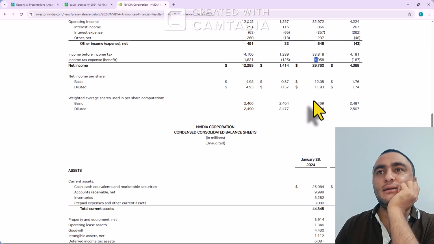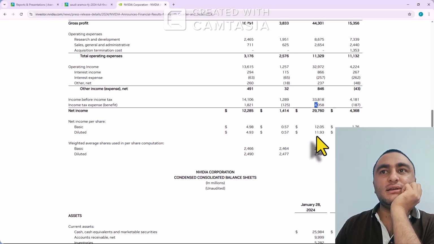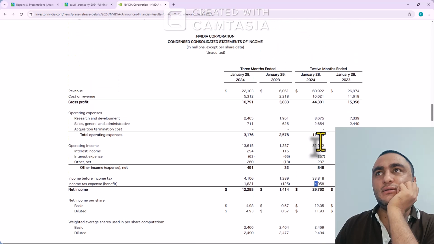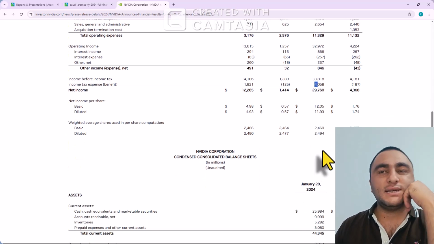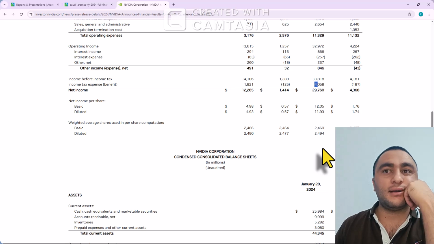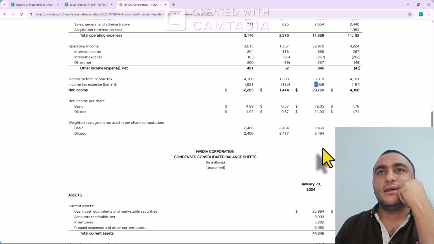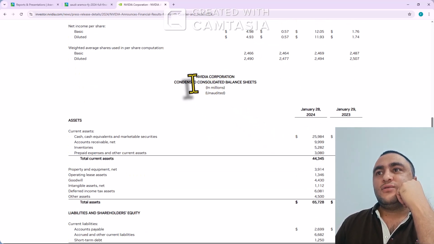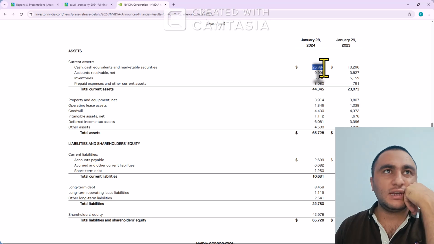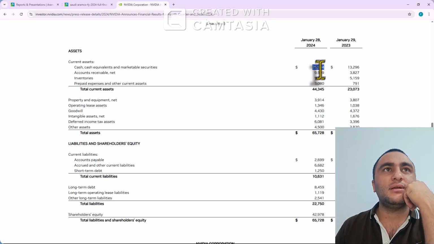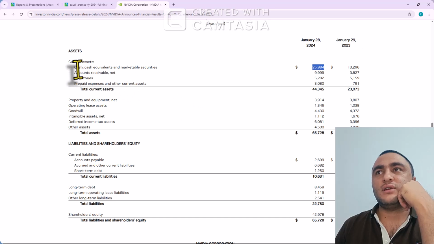You can see here $12 per share basic and diluted, but it's 2023, it's in 2024. So basic earning per share is greater than Aramco, Saudi Aramco. In the balance sheet, if we see, the balance sheet is not so huge. It's also good if we have good income, good cash flow, but a small balance sheet, that's not a problem. Cash and cash equivalent, they have $25 billion,